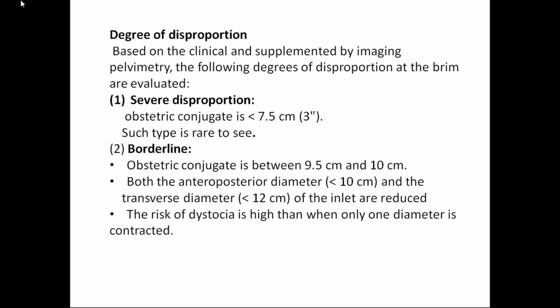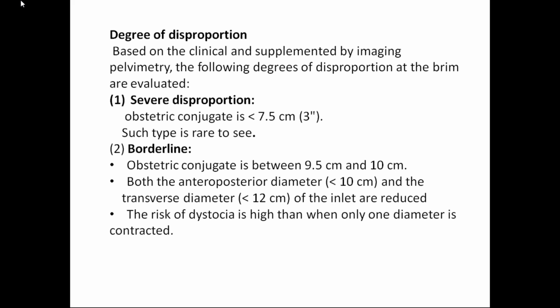That is your diagonal conjugate. You subtract 2.5 centimeters from the diagonal conjugate to get the obstetric conjugate. So what is the normal obstetric conjugate? Your diagonal conjugate will usually be 12 to 12.5 centimeters. Okay, so 12.5 centimeters minus 2.5 is how much?